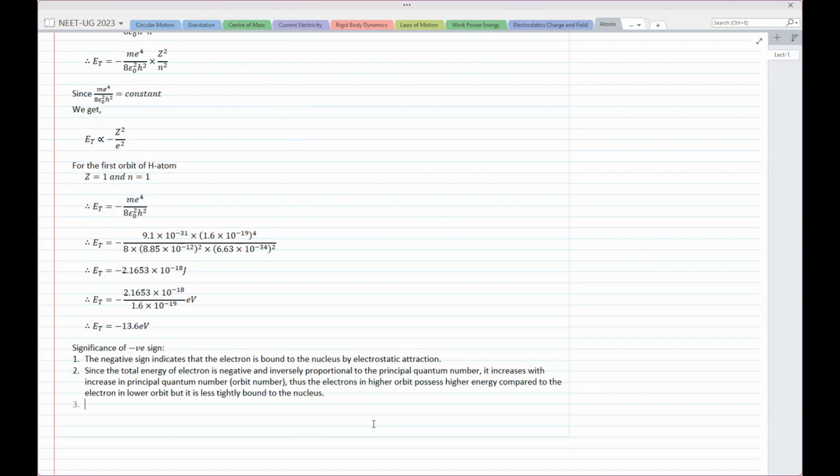Now what is happening due to this? Thus the electron in a higher orbit possesses higher energy compared to the electron in a lower orbit, but it is less tightly bound to the nucleus. So the increase in orbit number or principal quantum number decreases the strength of the electrostatic attraction, the binding. So removing an electron from a higher orbit is much easier compared to an electron in a lower orbit.